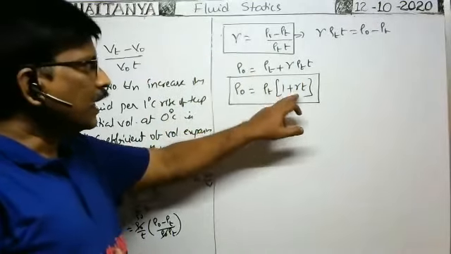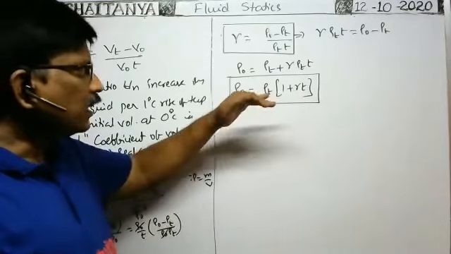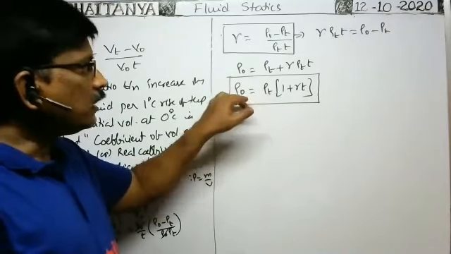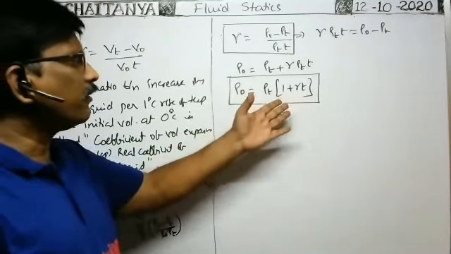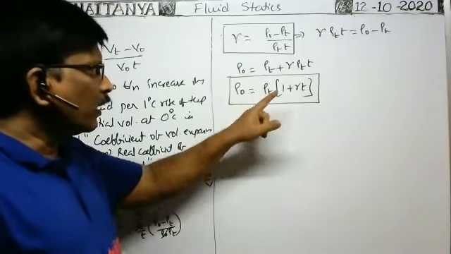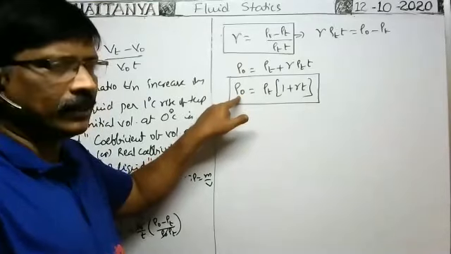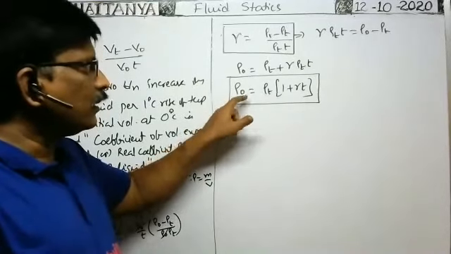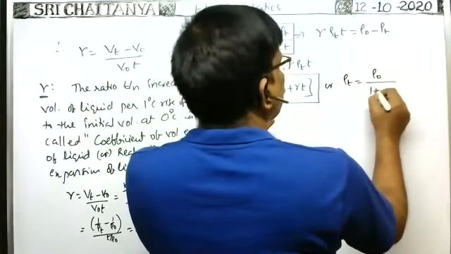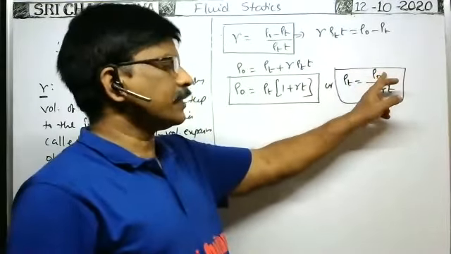Because gamma is constant for almost all liquids, the relation between the density of the given liquid at 0 degree centigrade and the density of liquid at a temperature T is rho naught is equal to rho T into (1 plus gamma T). It's very clear. When temperature increases, rho T value, the density, decreases, because rho naught is constant. Rho naught is constant. When temperature increases, from this formula, rho T is equal to rho naught by (1 plus gamma into T), we can write now. So from this, at 0 degree centigrade, density is constant.